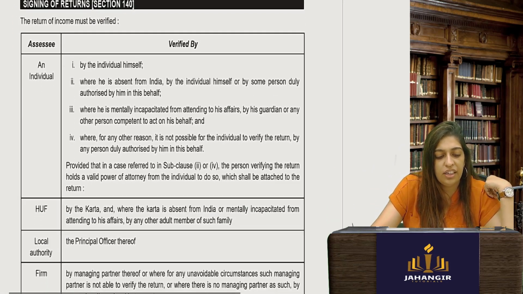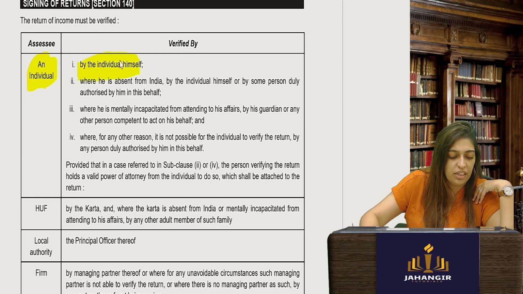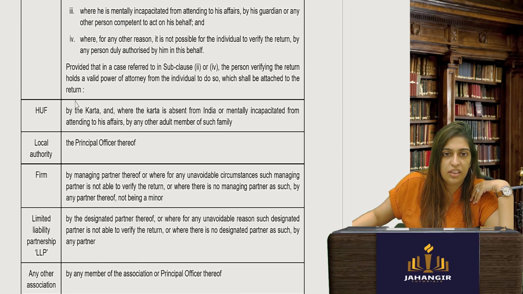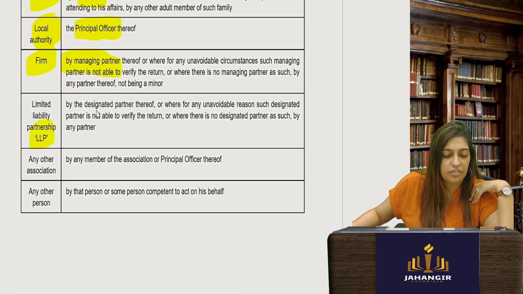Every return has to be signed. If I am filing as an individual, who will sign it? The individual himself. If it is a minor, the parent or guardian. For an HUF, the Karta. If it is a local authority, the principal officer. If it is a firm, the managing partner. If it is an LLP, the designated partner.